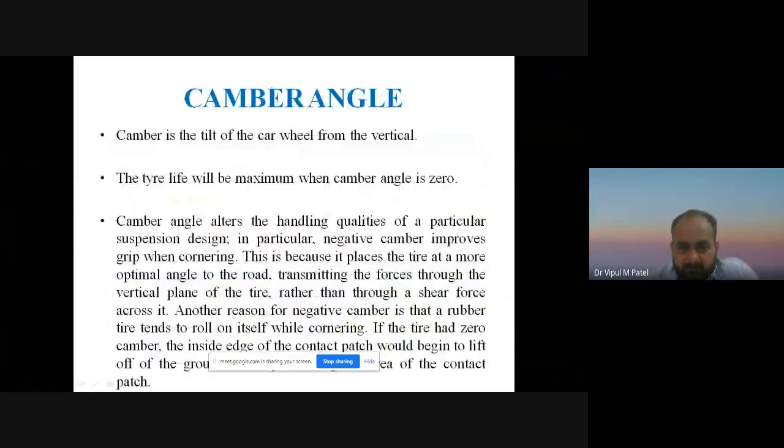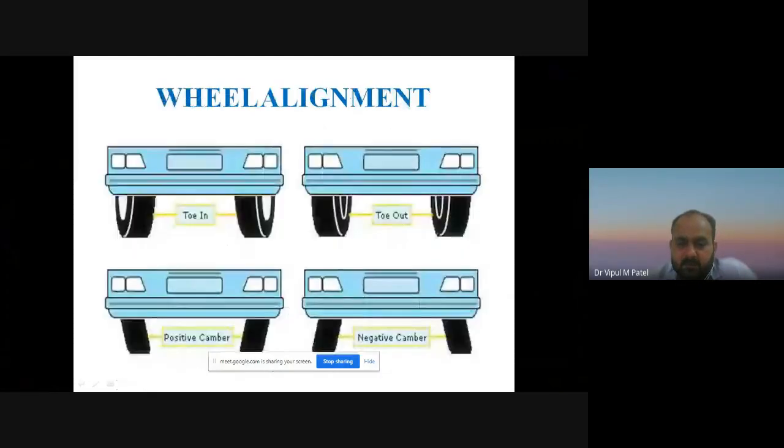Now camber angle. Camber is the tilt of the car wheel from the vertical. You can see the figure.